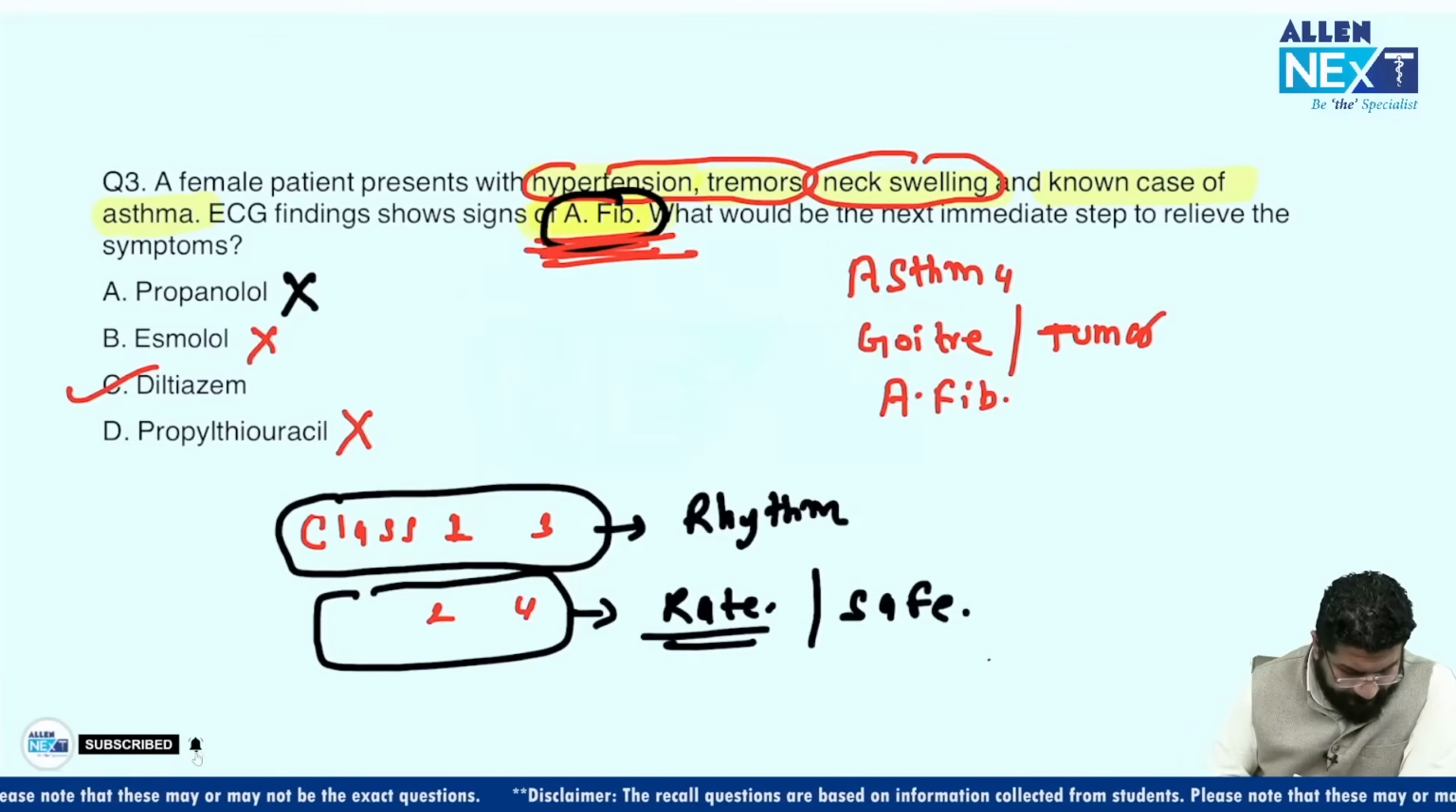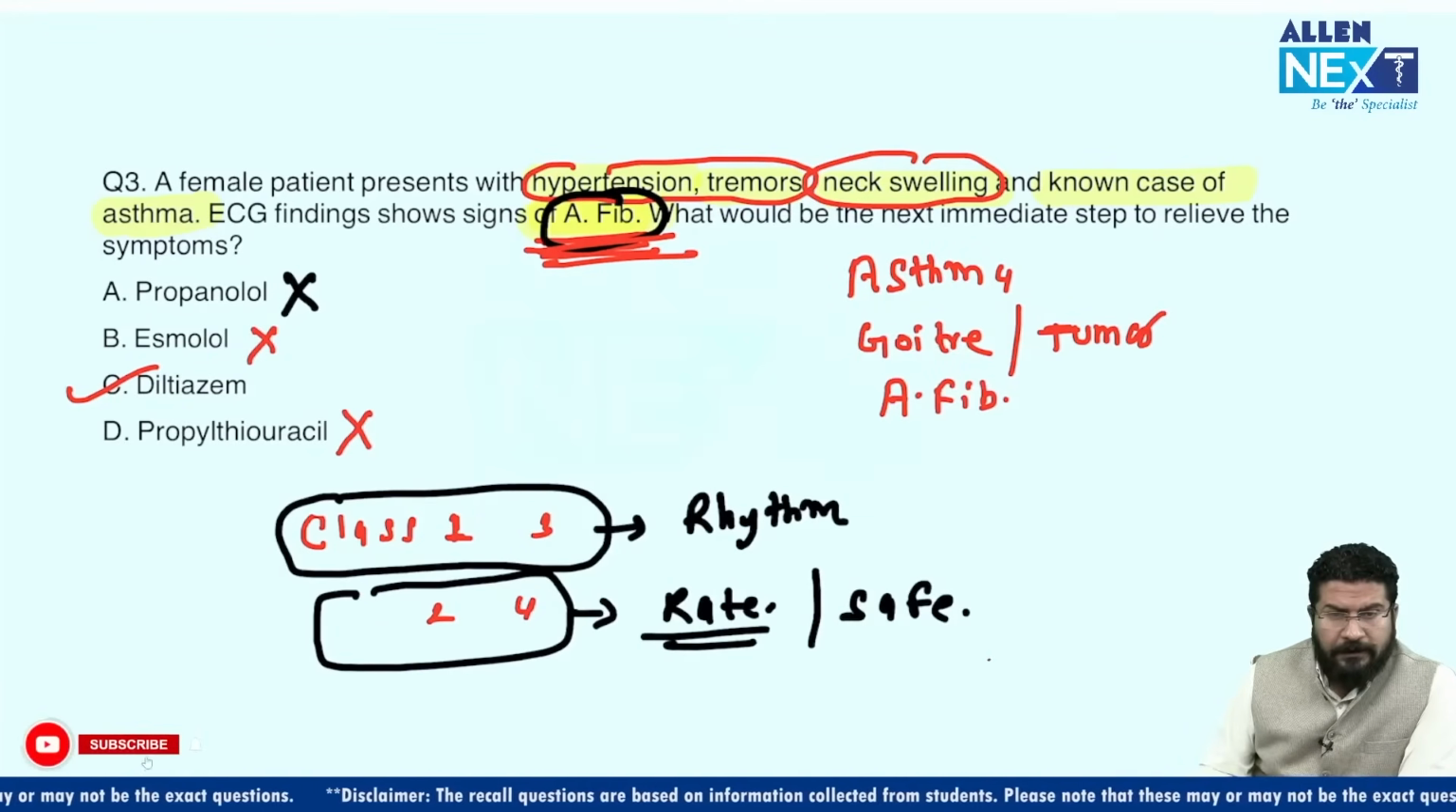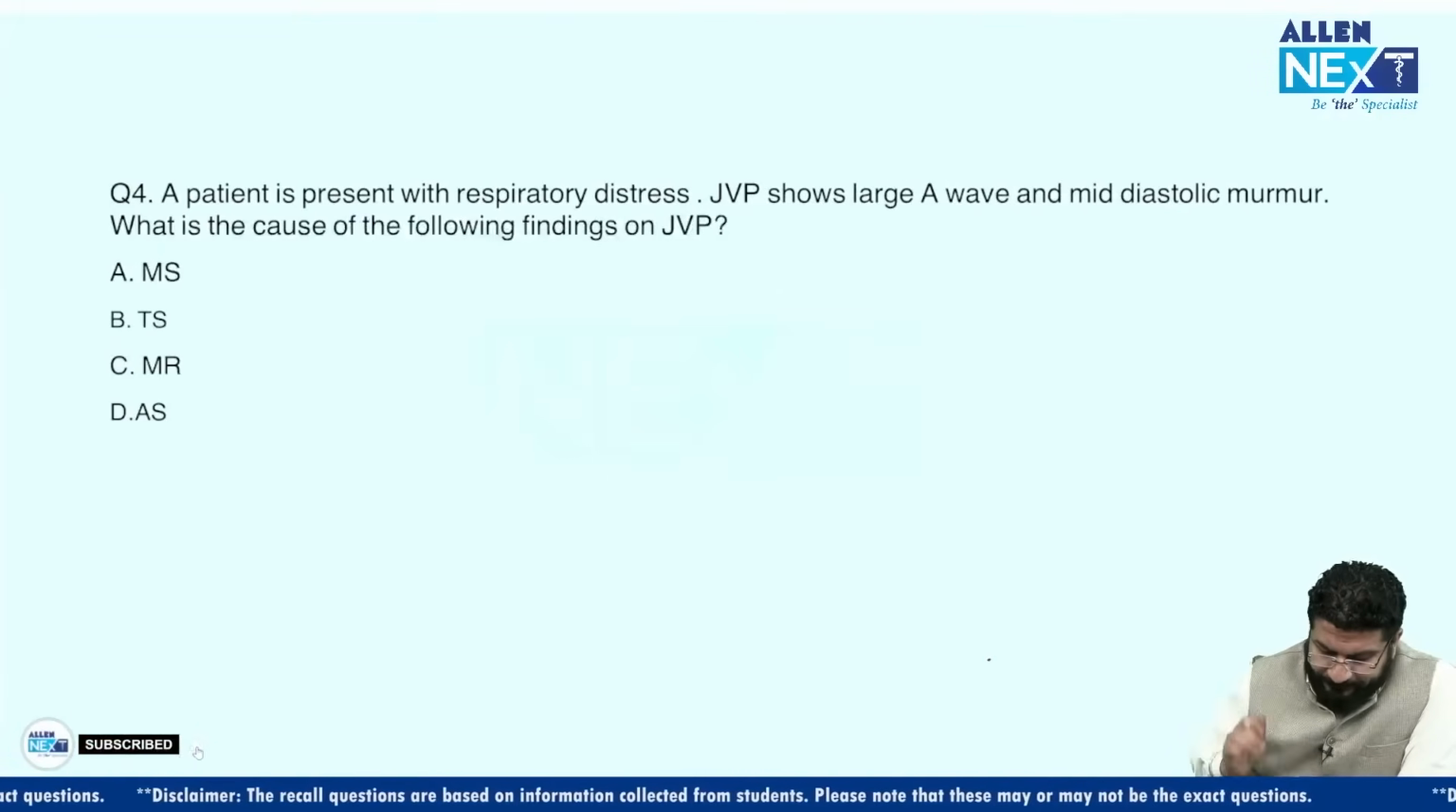Compared to class 1 and 3. Clear? So the answer for this question will be diltiazem.